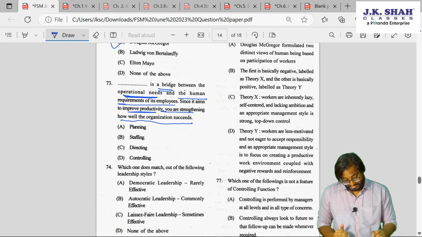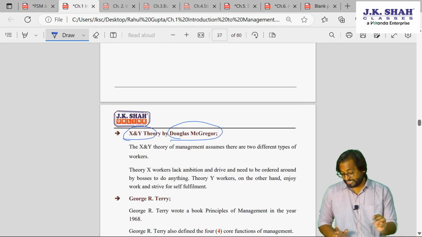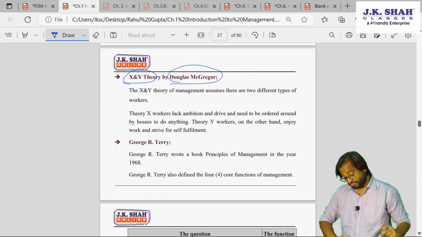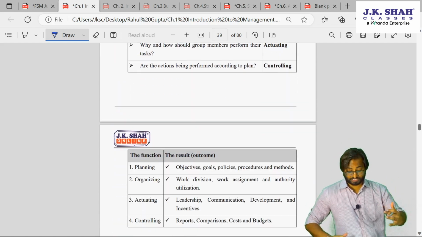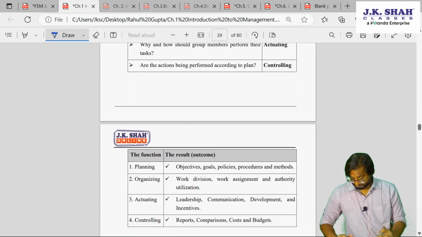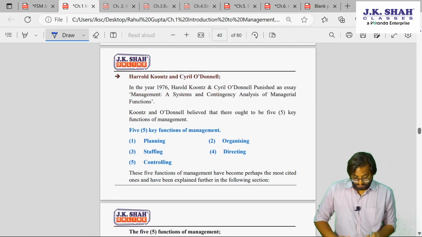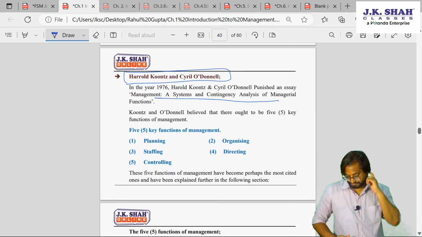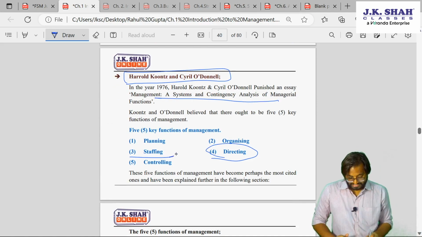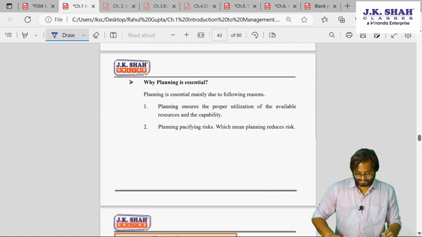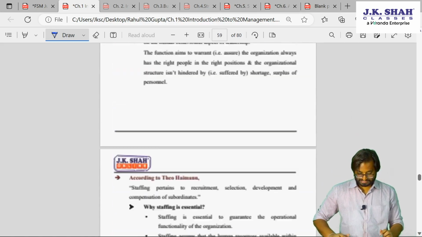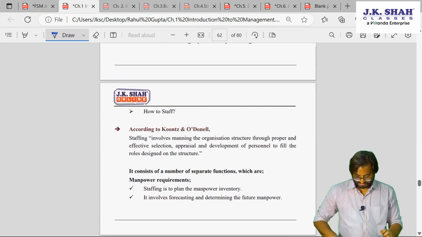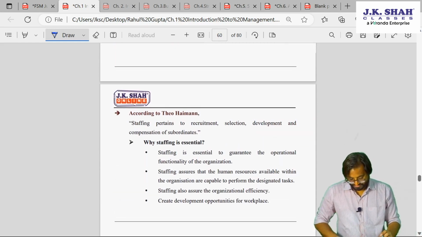Let's go through. Again, this is from chapter number 1. I know the answer, but it's you who has to think, and this is how you should think in your examination. This is from this part. Harold Koontz had written one book. So here we have directing and staffing to discuss. Let's see staffing. Do we have anything like this in staffing?